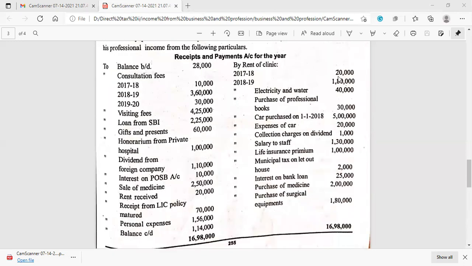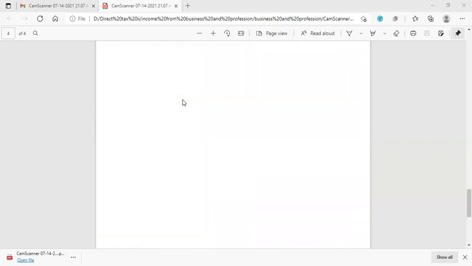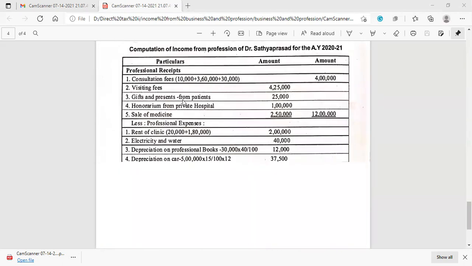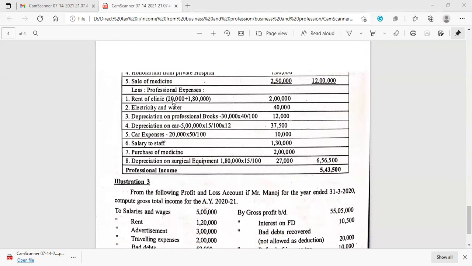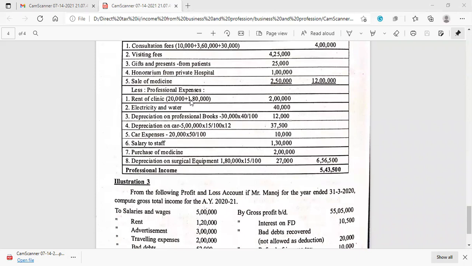See here, 20,000 for the year 17-18 and 1,80,000 for the year 18-19. Now here we have to consider cash basis, not due basis. Whatever is paid must be considered, and whatever is received must be considered. Electricity and water 40,000, and depreciation on professional books on 30,000 at the rate of 40%, 12,000.